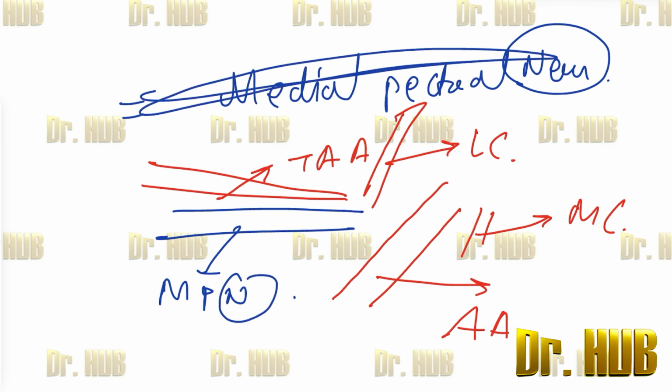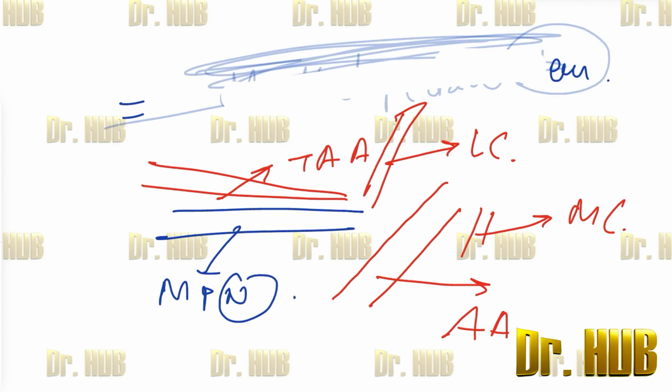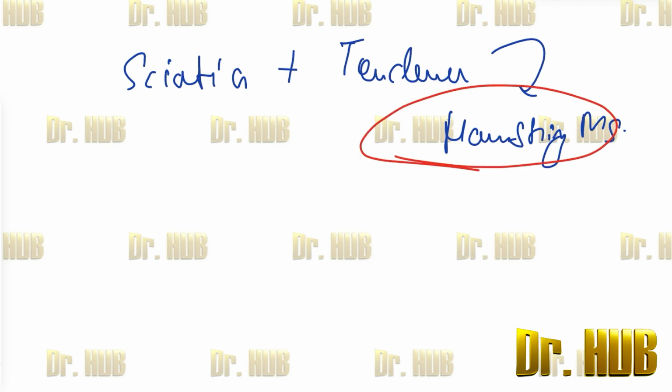Next, moving on. A patient presents with sciatica and also tenderness in the hamstring muscles. Which of the following nerves supplies the hybrid muscle that is likely to be spared in the condition? Here the muscle involved is the adductor magnus.